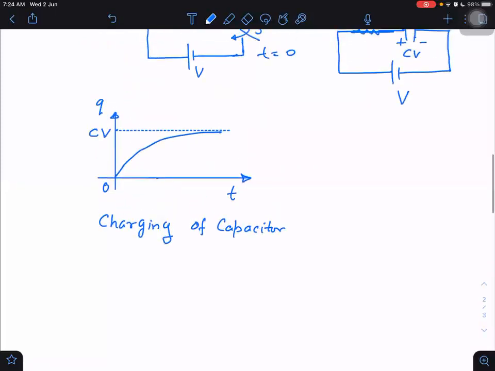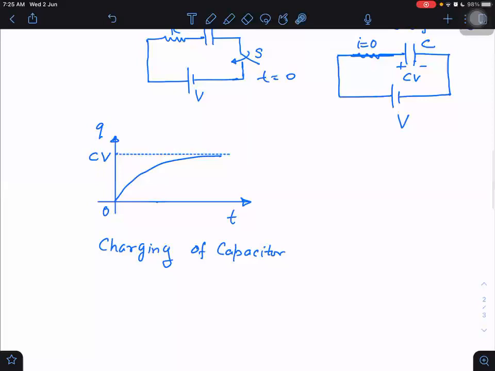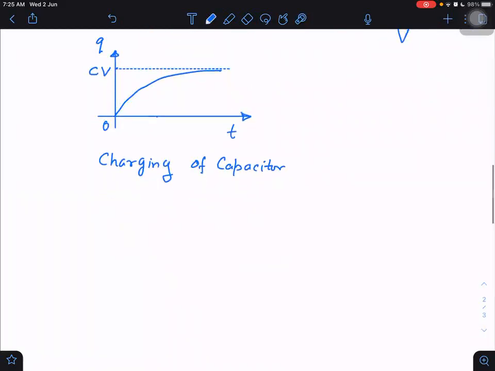The graph we have plotted. How did we plot the graph? Just by knowing the final state. I have marked the final state here and the initial state here, and I will go from the initial to the final state, but I will never touch the final state. I will touch the initial state and start from there, but never touch the final state. That is the rule. It will keep on becoming closer and closer to the final state, but it will never touch it. Always it will be like this only.